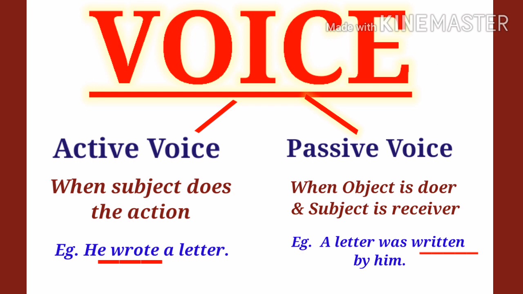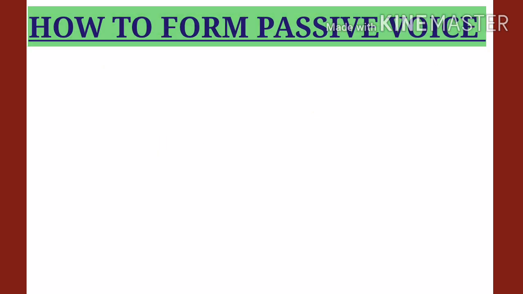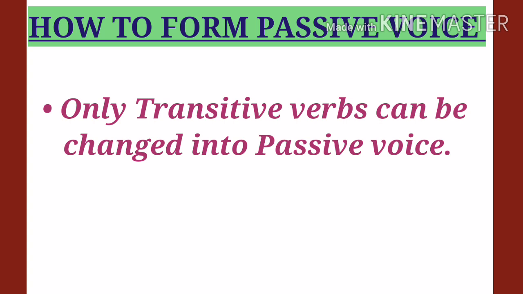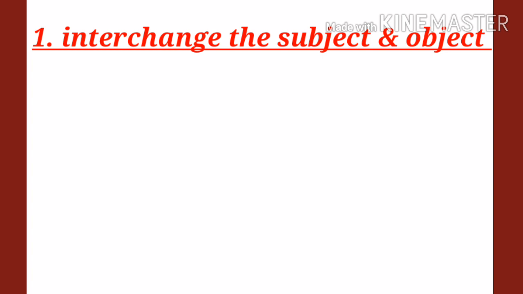Students, now the question is how to form passive voice. So here are a few points that we have to remember. Number 1, only transitive verbs, that is verbs having an object, can be changed into passive form. There are 3 steps involved. Number 1, the subject and object have to be interchanged.